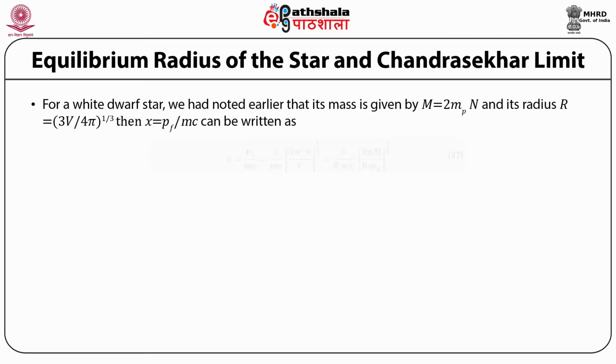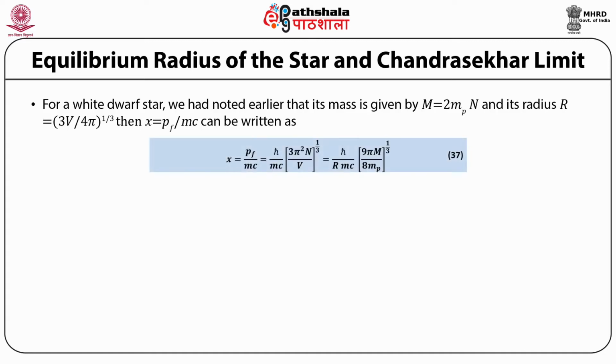Then x is equal to Fermi momentum divided by mc, which can be written as x is equal to pF upon mc, which is equal to h / mc divided by 2 pi into (3 pi^2 N / V)^(1/3), which is equal to h bar / (R mc) multiplied by (9 pi M / 8 mp)^(1/3).